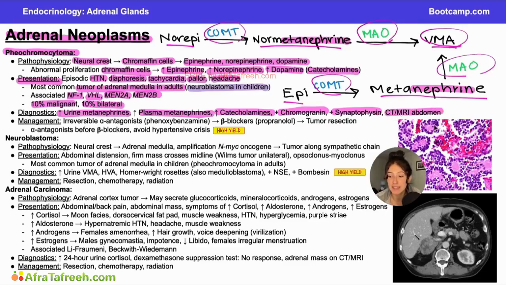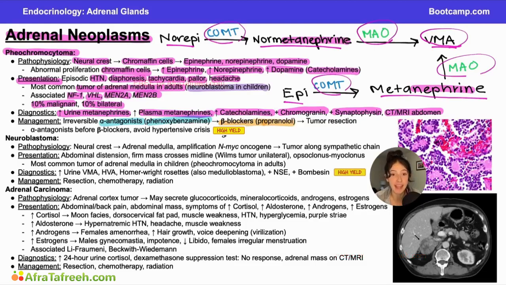And then finally, CT or MRI of the abdomen should show these masses, and that is going to be your pheochromocytoma. Management of your pheochromocytoma is going to include alpha antagonists, so things like phenoxybenzamine, and then subsequent use of beta blockers like propranolol preceding tumor resection. So why is it important to use alpha antagonists before beta blockers?